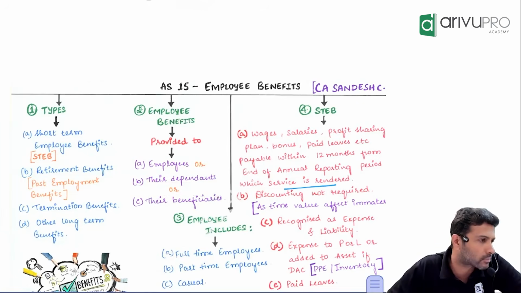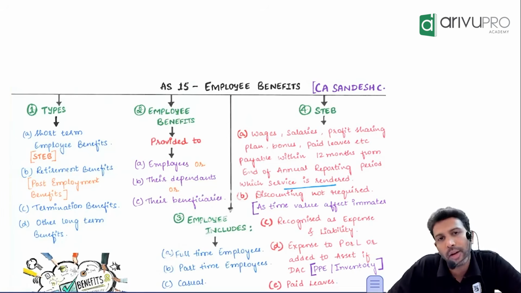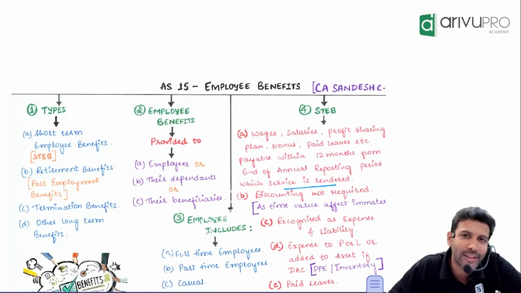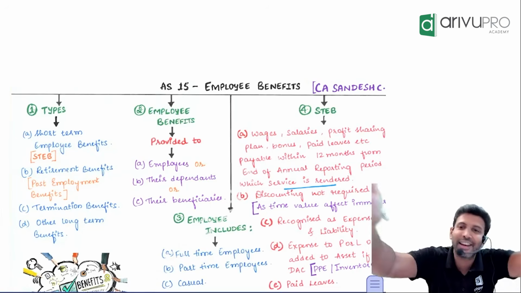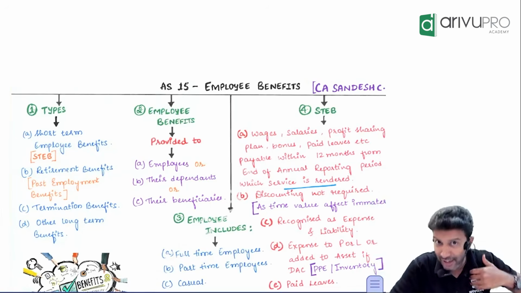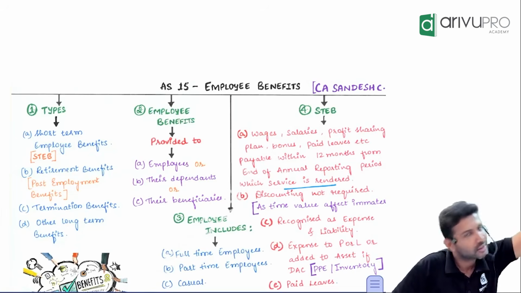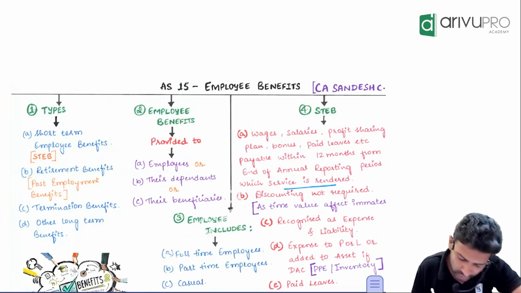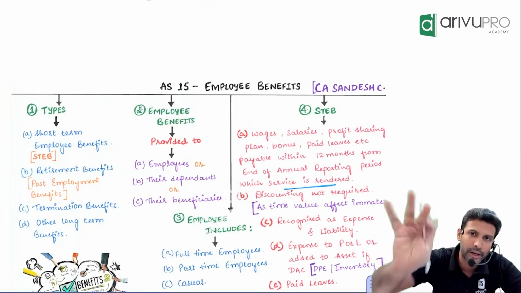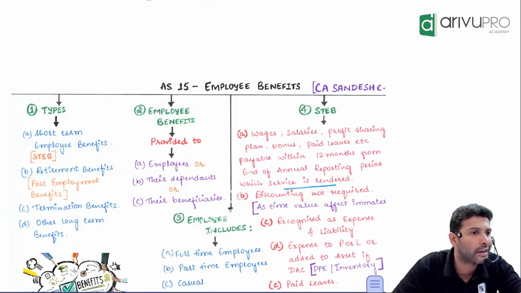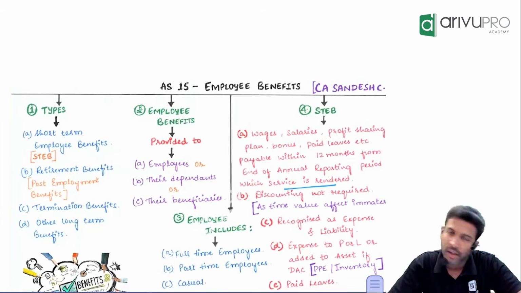Beneficiary means, for example, the employee says, I will work, but put my salary into TTD, Tirupati Tirumala Devasthanam. The employee is telling, I will come and work, but transfer my salary to a trust. Still it is an employee benefit. So benefits need not be paid to the employees. They could be paid to the dependents as well as beneficiaries. Anyone and everyone is considered for this purpose.